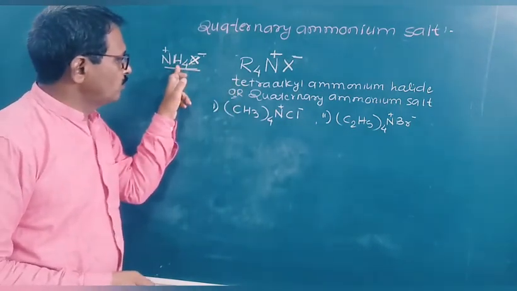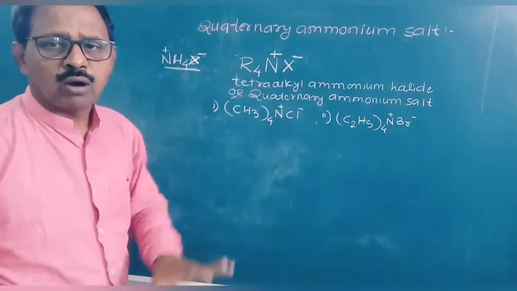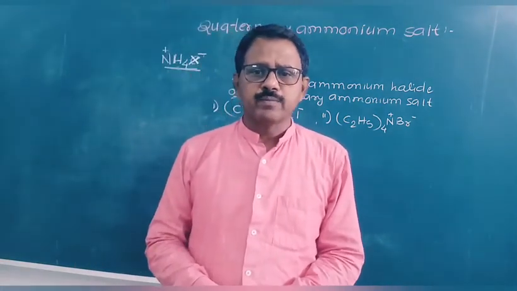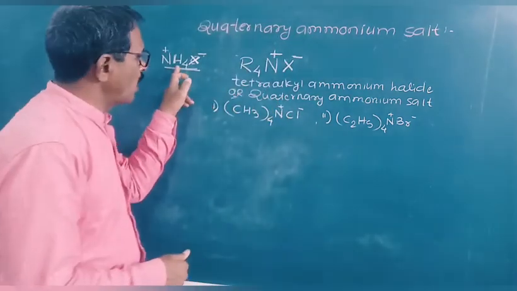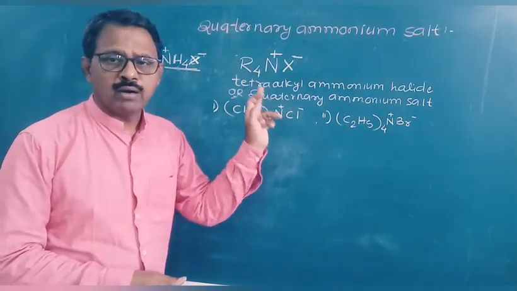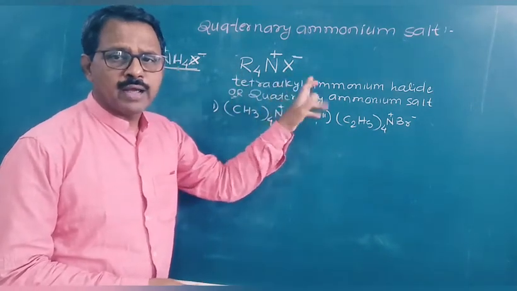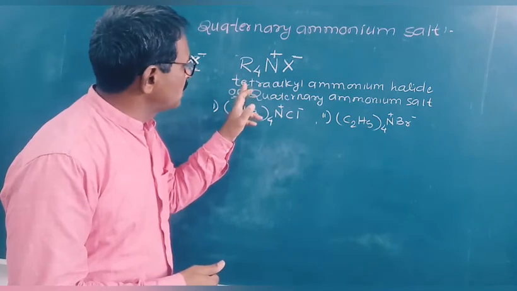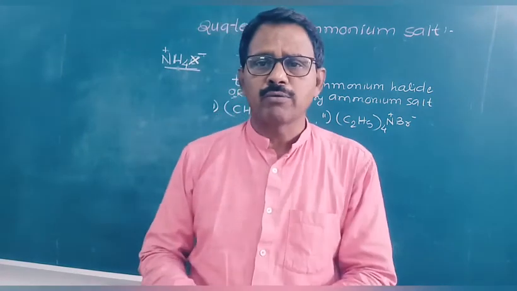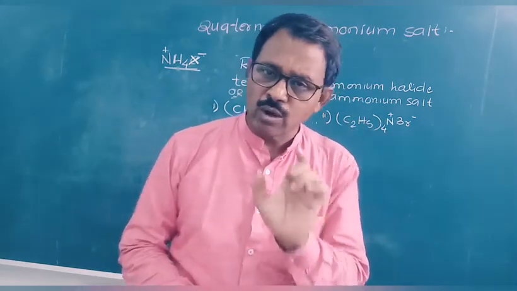Tetraalkyl derivatives of ammonium salts are known as quaternary ammonium salts. They are obtained by replacing all four hydrogen atoms of the ammonium salt by similar or different alkyl groups. They are represented by the general formula R4NX, or they are also known as tetraalkyl ammonium halides, or quaternary ammonium salts. That is the definition of quaternary ammonium salts. Tetraalkyl derivatives of ammonium salts, that we have to remember here.